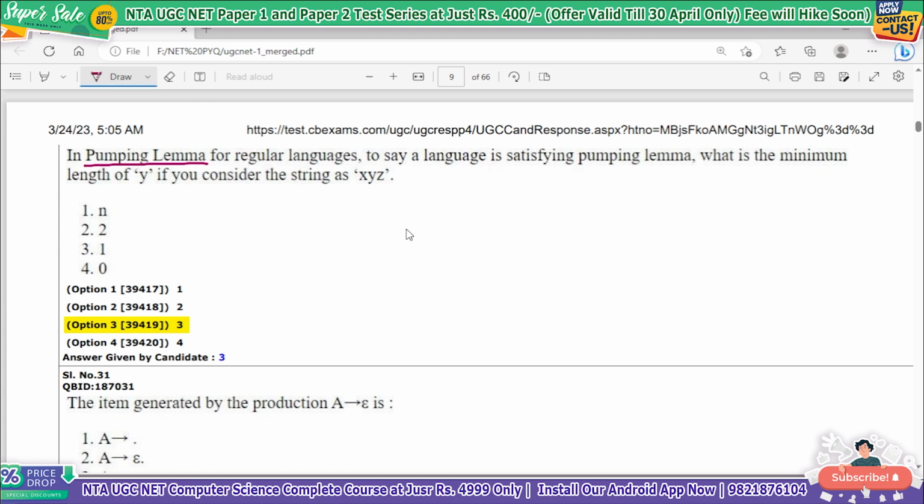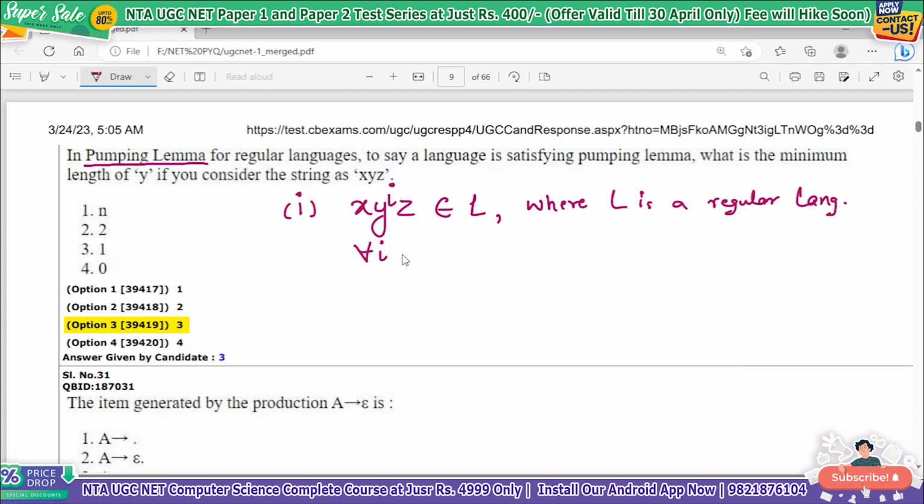Okay, so what are the properties here? The first property of the pumping lemma is that x y to the power i z should belong to L, where L is a regular language, and for all i greater than or equal to 0.